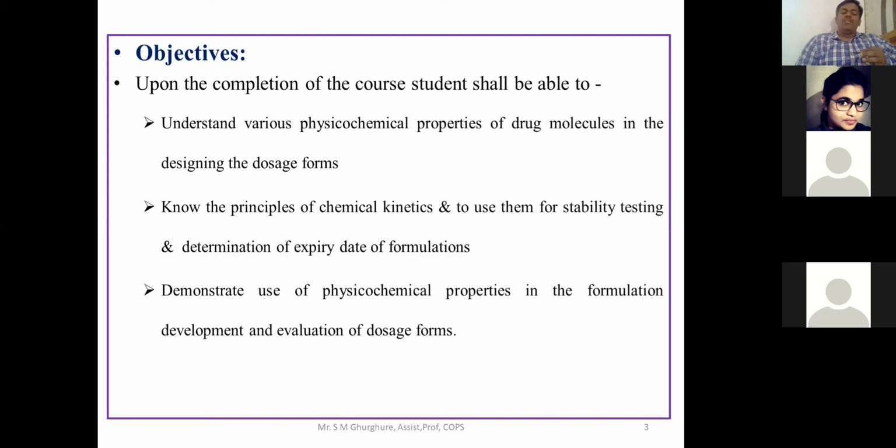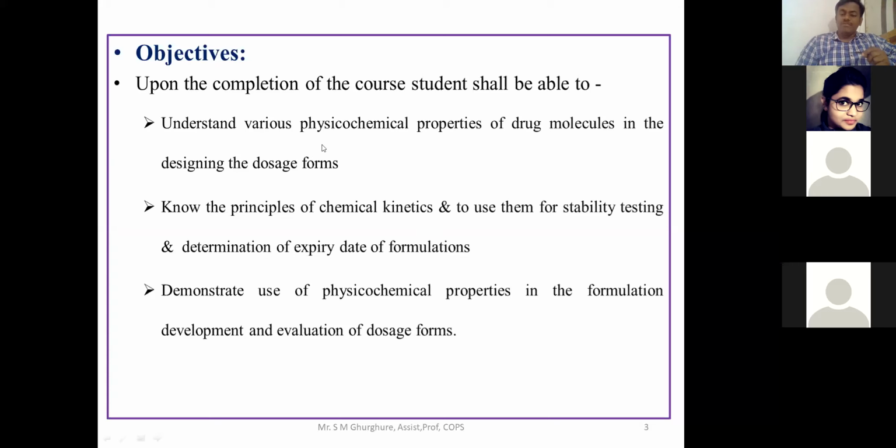Here we investigate the chemical kinetic study. Chemical, we already know, because the drug is composed of one or two substances, and kinetics means motion. Suppose we take a tablet, how the tablet dissolves, and how it reaches the different parts of the body, that part we are going to study, and that is known as kinetics. Kinetics is motion, speed, or the velocity of reactions; the velocity of a particular dosage form you have to study.